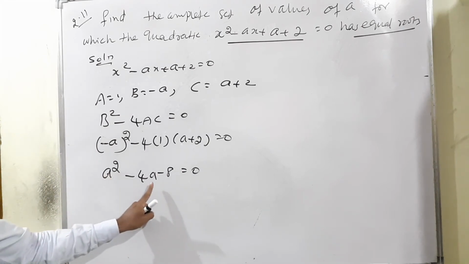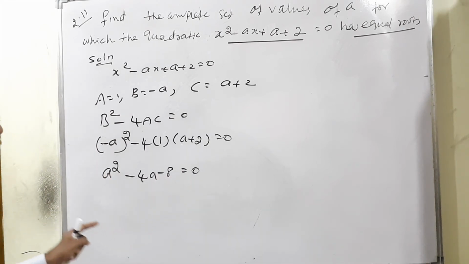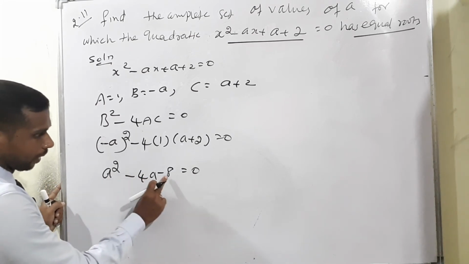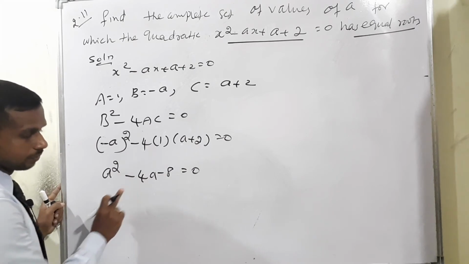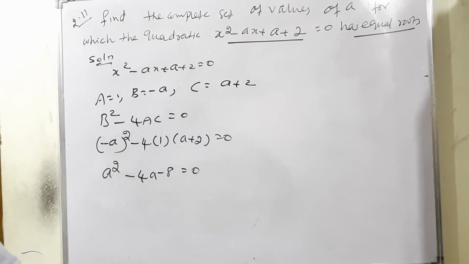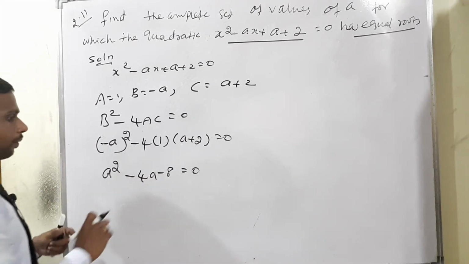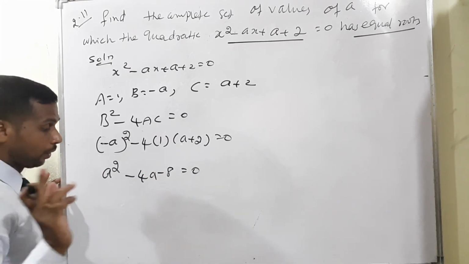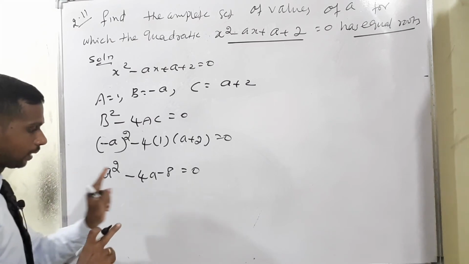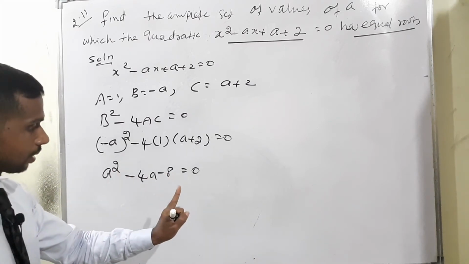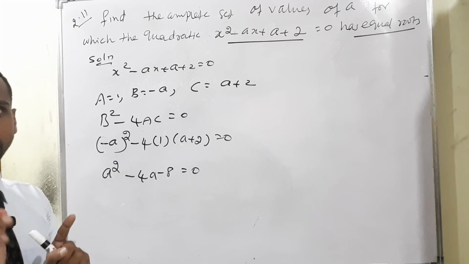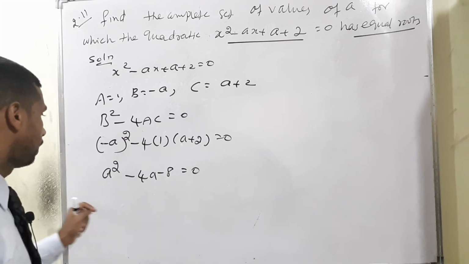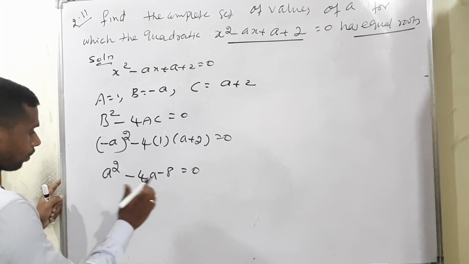Now this is one of the quadratic equations. a square minus 4a minus 8 is equal to 0. If you apply the sum product rule, it is not possible, isn't it? Because the product is minus 8 and the sum is minus 4. It's very difficult. So now what do we have to do? Listen very carefully. Already we know the formula is minus b plus or minus square root of b square minus 4ac divided by 2a. But here a is there, isn't it? How do we apply it?